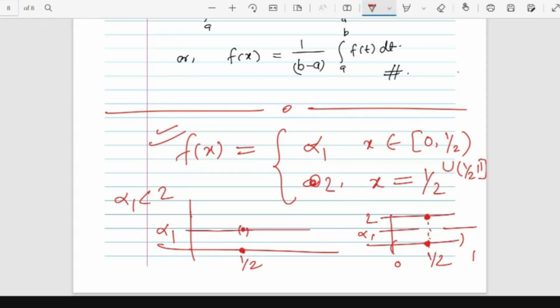Then take two points at which the function is not continuous. Take finitely many points and try to find out whether the function is integrable or not. The result turns out to be that if the function is not continuous at finitely many points, then the function is still Riemann integrable. Then what can you say if there are uncountably many points at which the function is discontinuous?